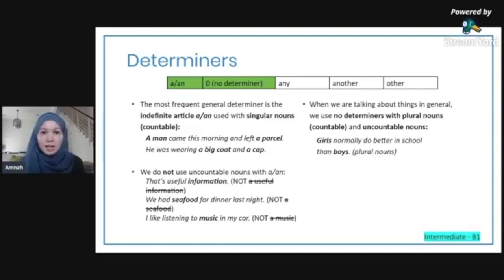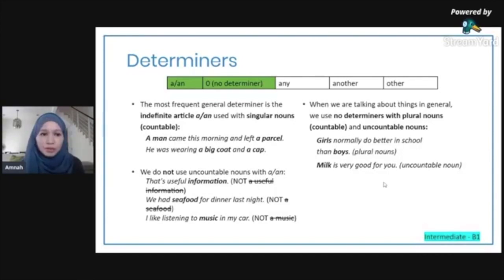Okay, I got this example from the internet. It's not my opinion, but this is just an example. Girls normally do better in school than boys. So we're talking about general. When it's general, you don't need to put a determiner in front. You don't need to say the girls normally do better in school than the boys, unless you're talking about a specific school. But this example is talking about everything in general, right?